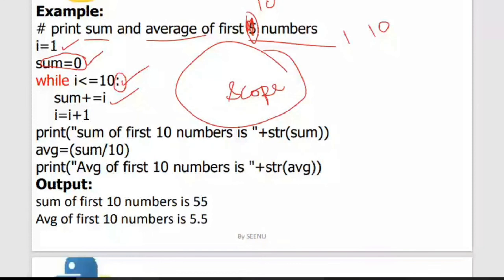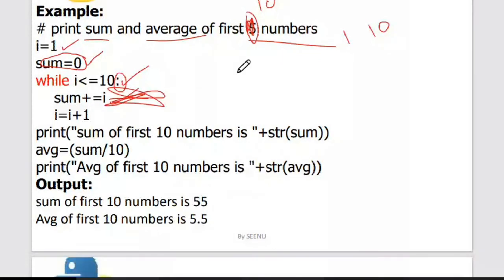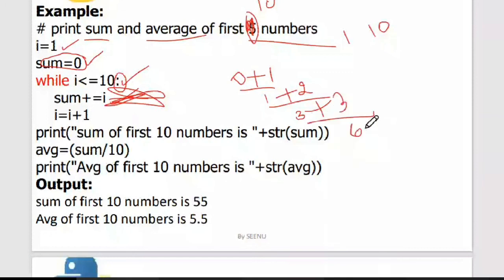So here I have done this, and this is the logic that we are applying. The logic is that sum is equal to sum plus i. Initially I am taking 0, so it will be 0 plus 1. So this 0 plus 1 will be in the sum now, and then we are again doing 1 plus 2, so 3 will be there inside the sum. In the next case, we are saying 3 plus 3, so this whole result, 6, will be there in the sum. And then we are saying 4. Likewise, we are doing this. So this is the logic we are applying.